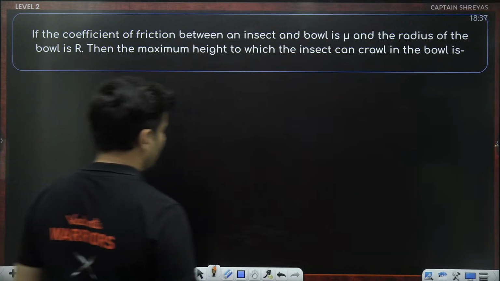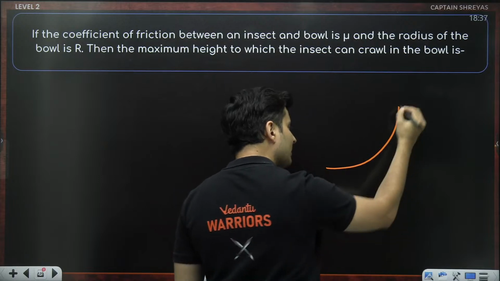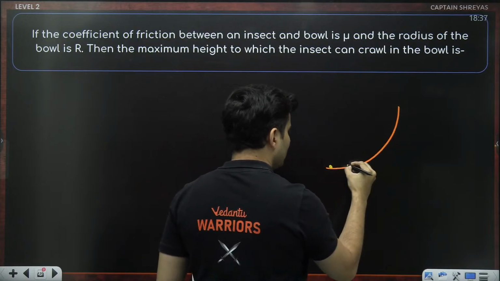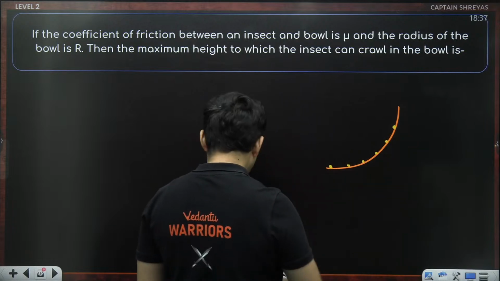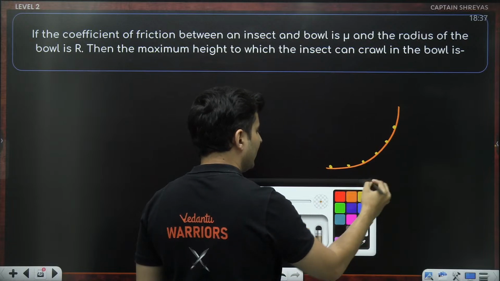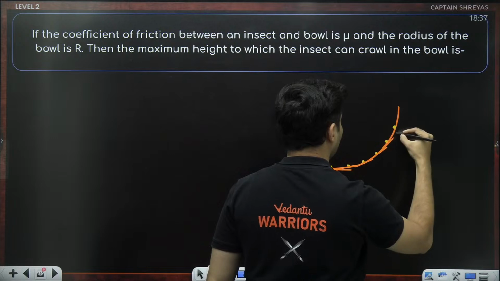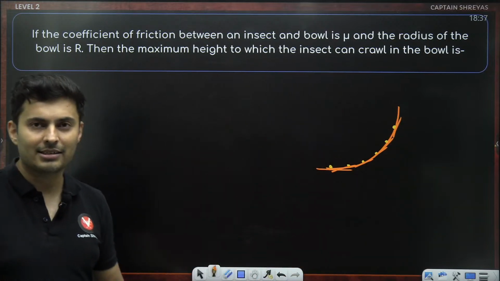Let's think about it. Imagine this is our bowl, which is like a spherical surface. Imagine the insect at different places. If you draw tangents at all these places, it feels like the insect is on different inclines.